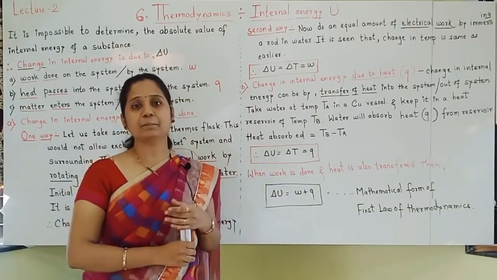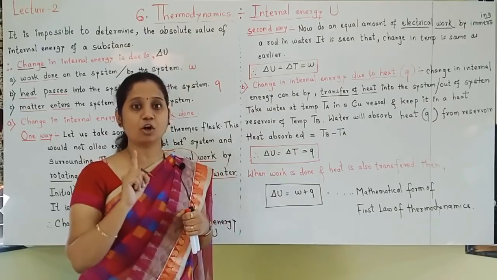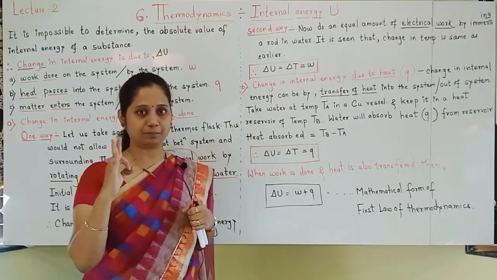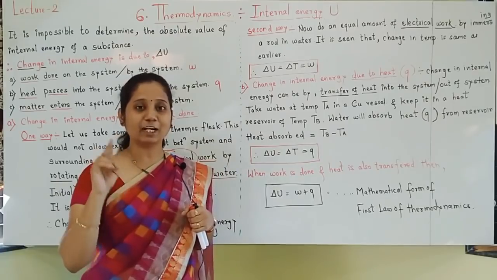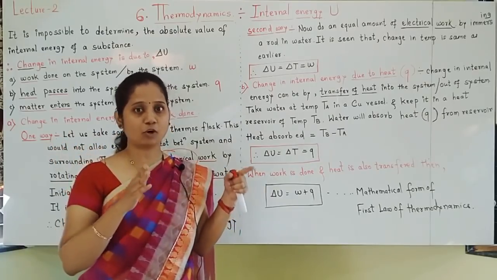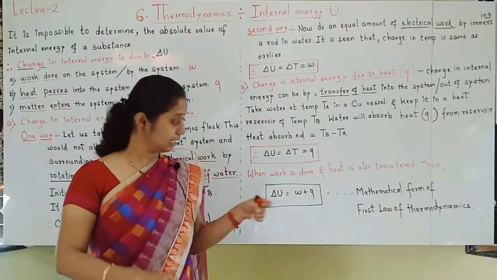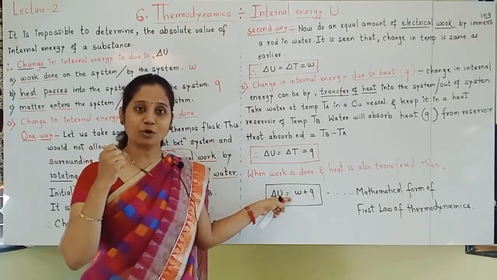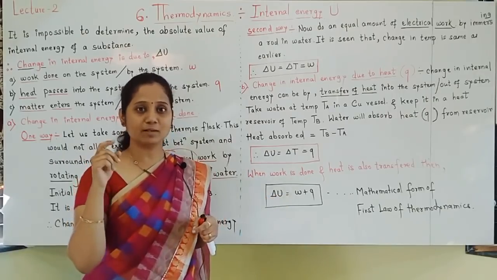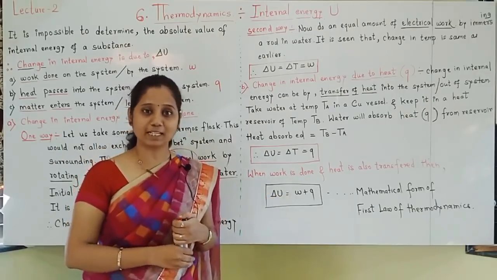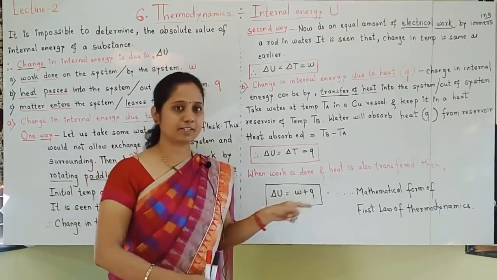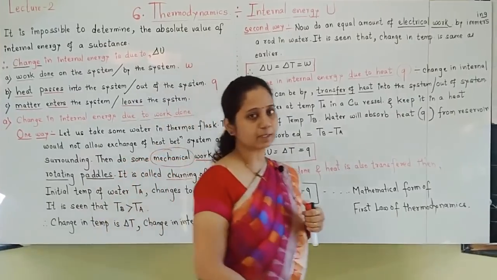So you got the final formula: change in internal energy is equal to W plus Q. This is the mathematical form of the first law of thermodynamics. Thermodynamics has a total of three laws: first law, second law, third law. Slowly we will go on learning all three laws. This is the first law of thermodynamics. Let us move towards it. This is the mathematical form for the first law. Take a screenshot, write the things properly.